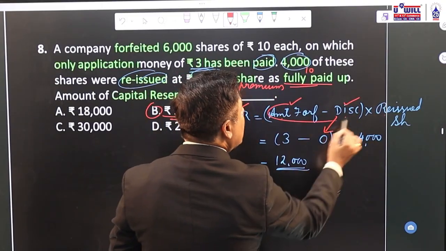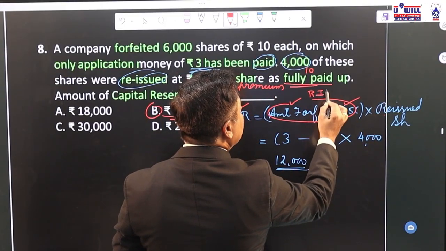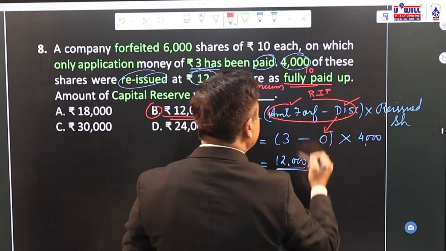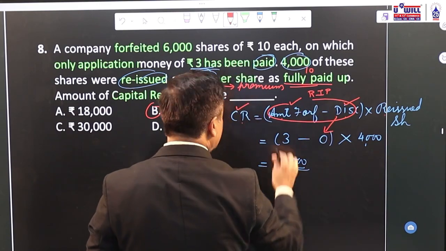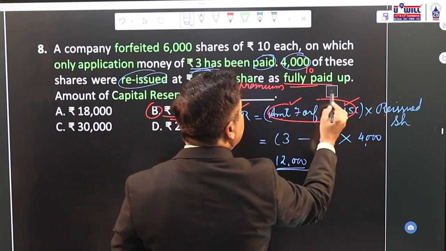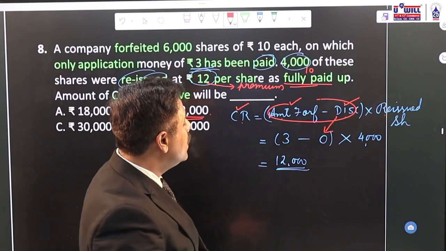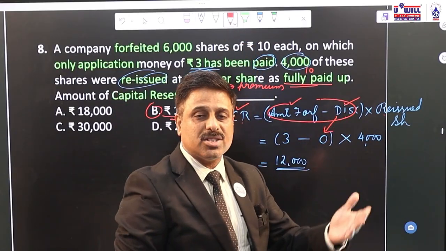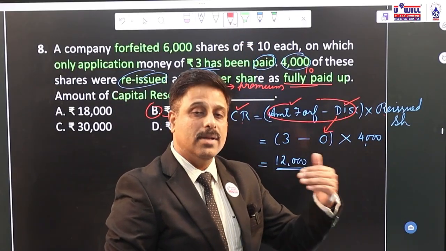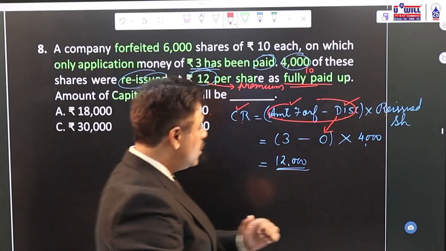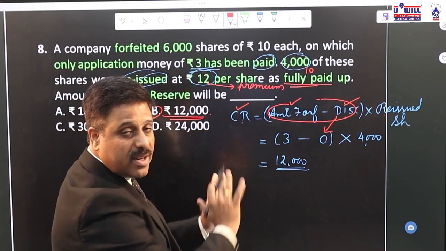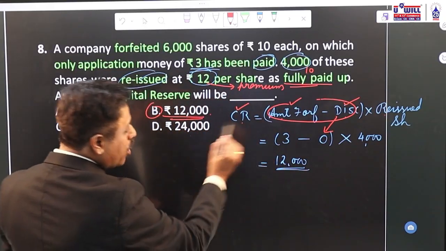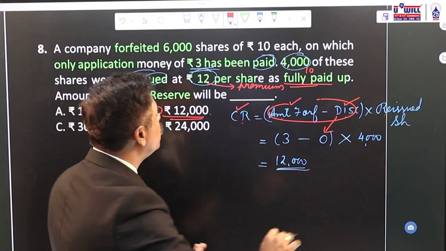What is this combined amount? Amount forfeited minus discount becomes the, not reissue price, sorry, that is a profit only. But even they can ask you the reissue price. So once you get discount in the question, suppose 3 rupees, then 10 minus 3 discount, the reissue price would be 7 rupees. So any of these 3, 4 things can be asked in the question. But this formula will become applicable in exams for sure.